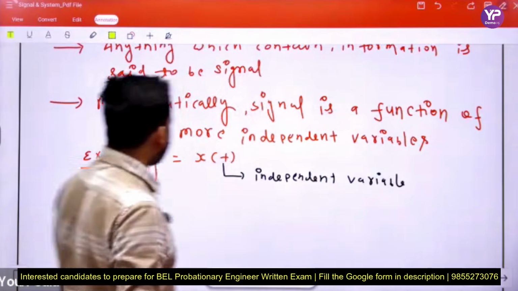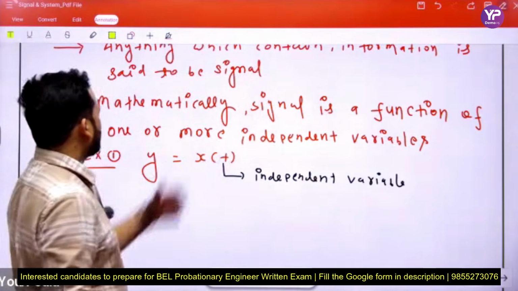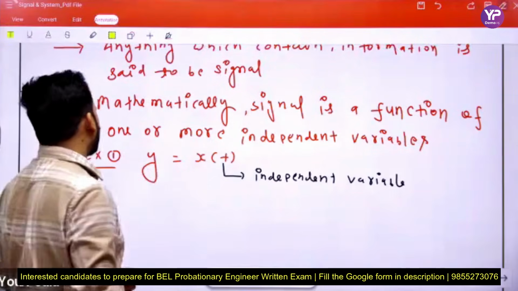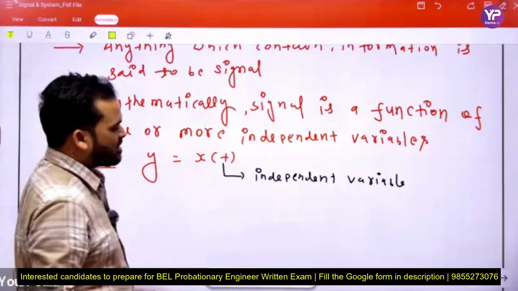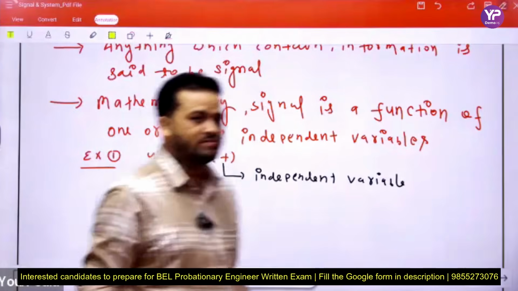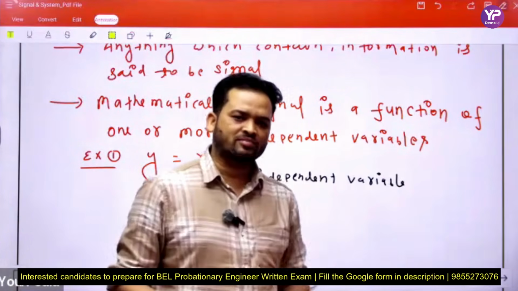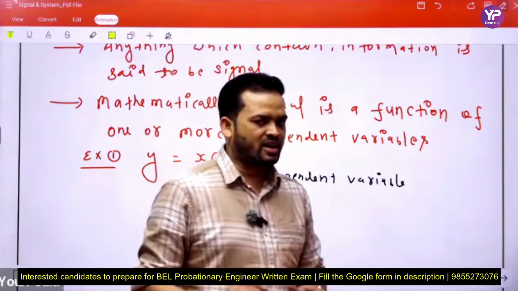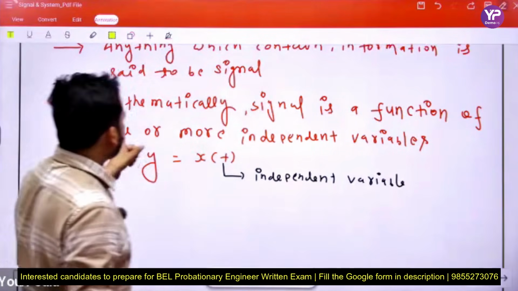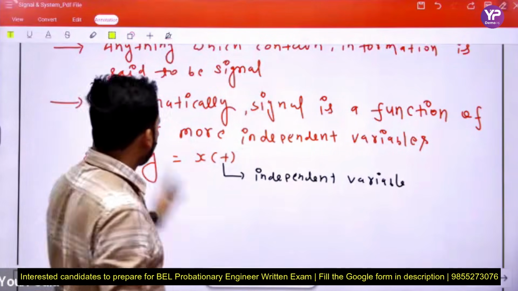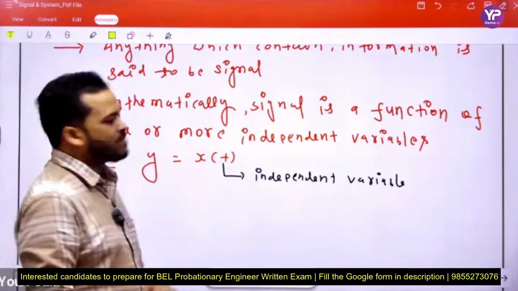But in terms of signal and system, we express y as a function of t, or we say here time is the independent variable, and this is the example of a continuous time signal. And what is the difference between continuous time signal and discrete time? This will be made clear in the next slide, but here we clear the definition. Mathematically, a signal is a function of one or more independent variables.